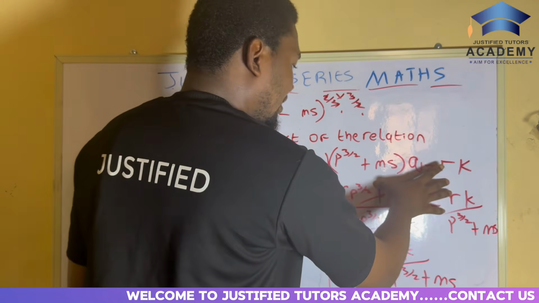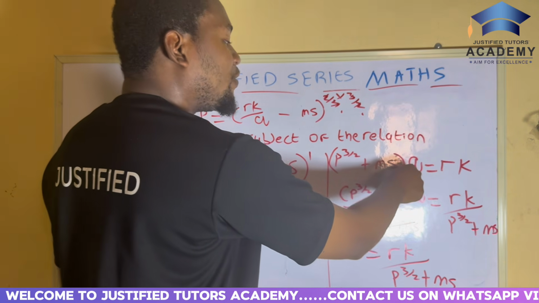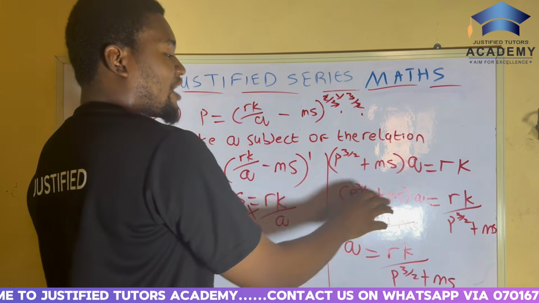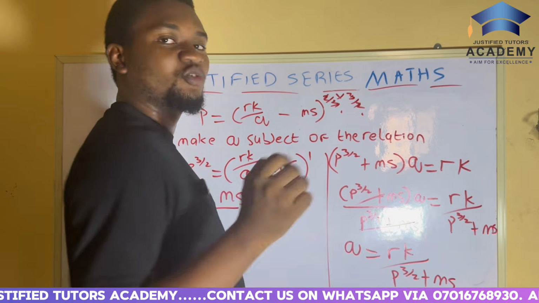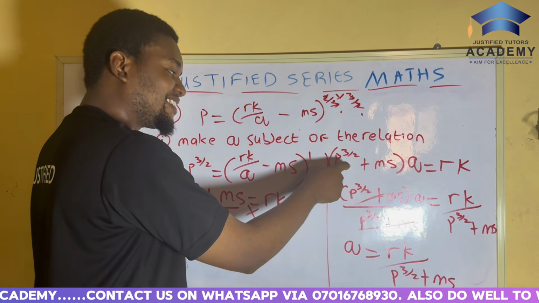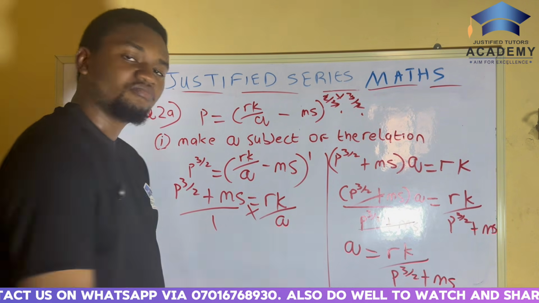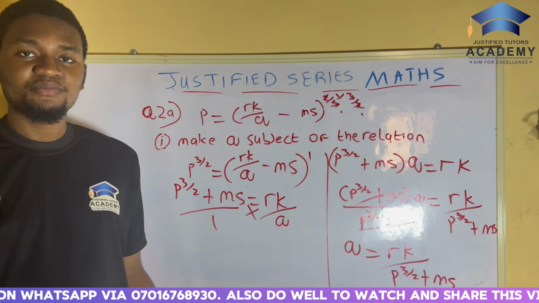That's how we got here. Now we are almost done here, but Q is still not on its own. Q is still paired with this. So to make Q stand on its own, we need to divide both sides by this. So that's how we can have Q on its own. Simple or not simple?